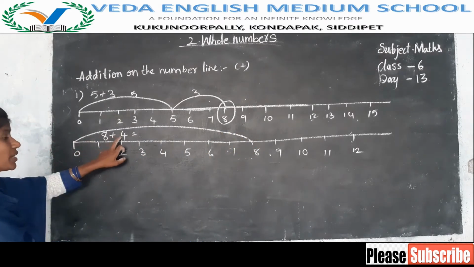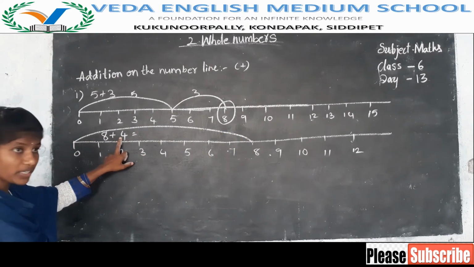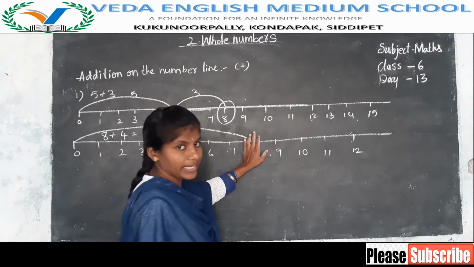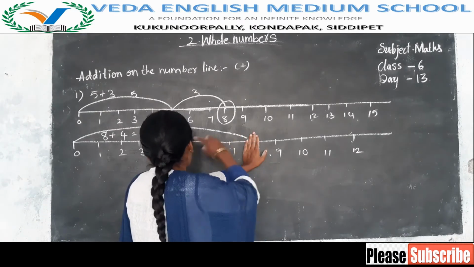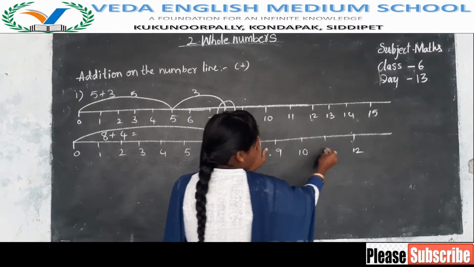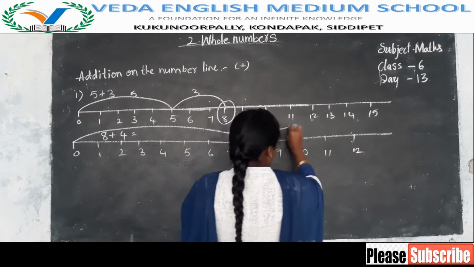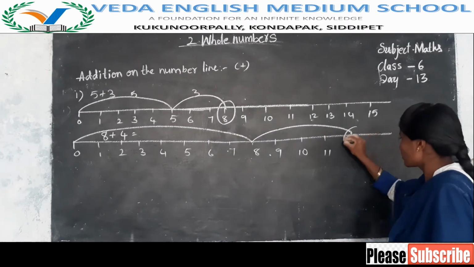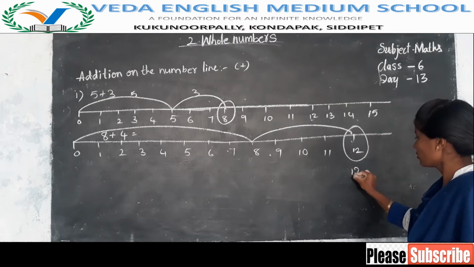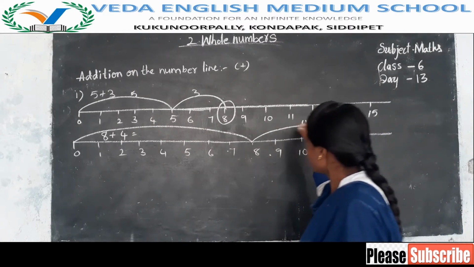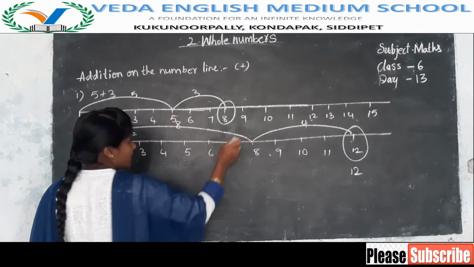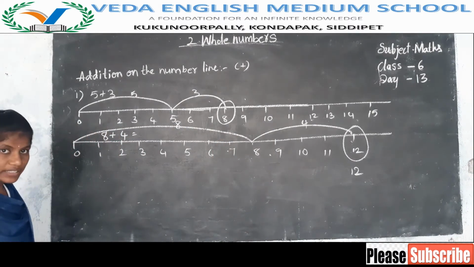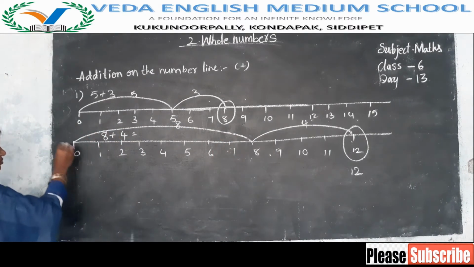Now after 8 how many numbers do we have to count? 4 numbers. Now don't count this 8 again. Leave this 8, and after 8 we have to count 4 numbers. So 1, 2, 3, 4. Here we stopped at 12. So 8 plus 4 is 12. It is 4. It is 8. 8 plus 4 is 12. Like this, you have to do addition.